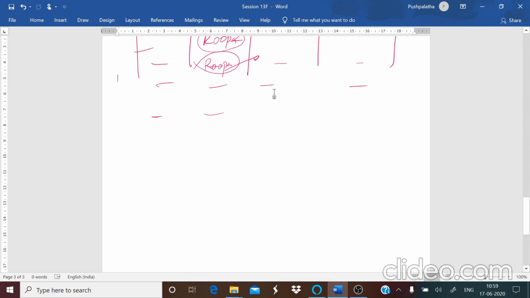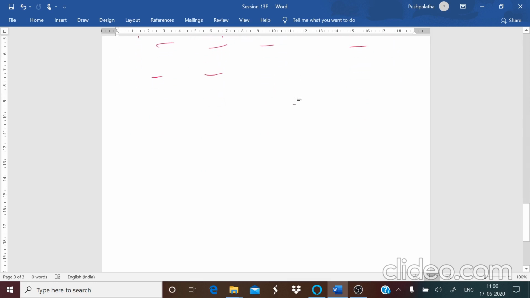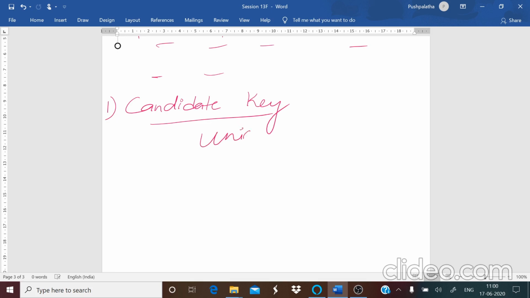So what are the different keys that we are going to use in the DBMS system? First, we say a candidate key. What is a candidate key? Candidate key means it is a set of columns that identifies uniquely, that is no one else is of such type. Only one person is of such a type. Unique, no duplicate. So it uniquely identifies a row. That is, a key which is eligible to become the primary key is called a candidate key.